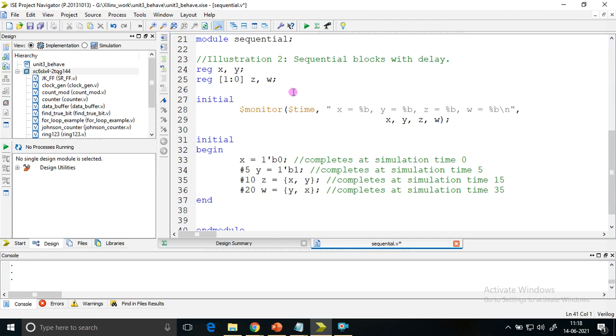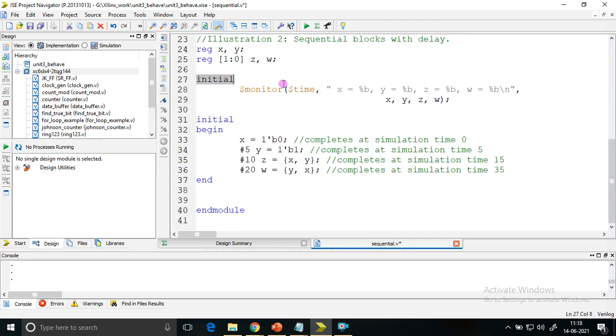It is no different. Everything is the same from reg x, y to z, w. The only change here is that I'm monitoring these signals, X, Y, Z, W, after each simulation time. We are checking whenever there is a change in the value, it will execute, so X, Y, Z, W get displayed. If you don't want, you can remove this also. I'm just keeping it in order to show it.